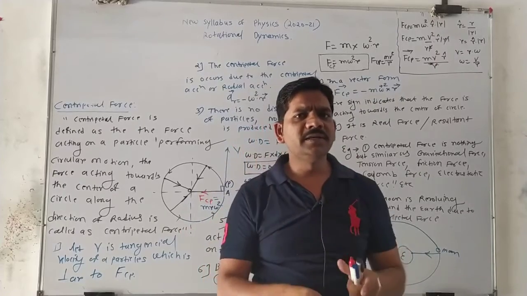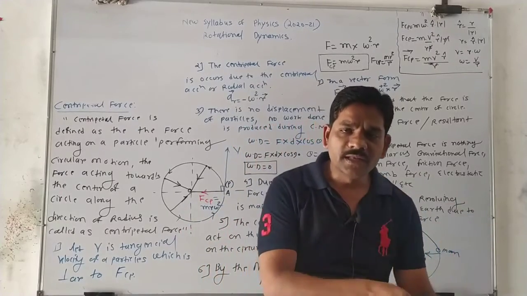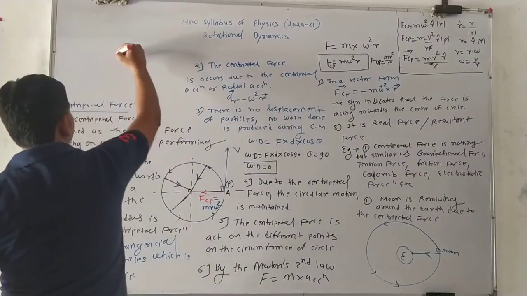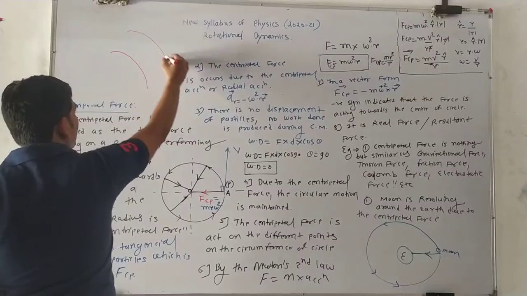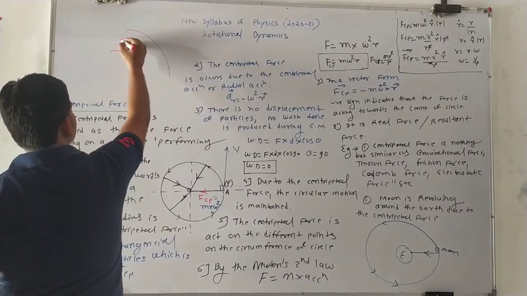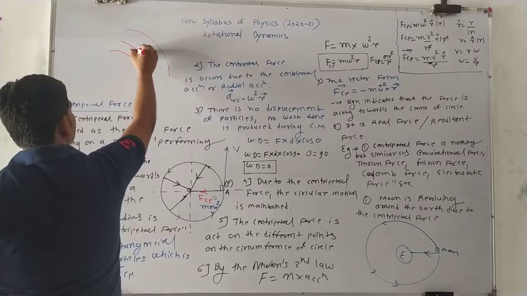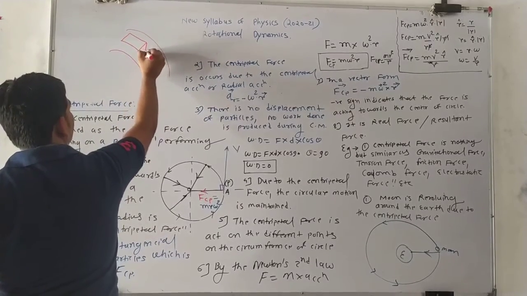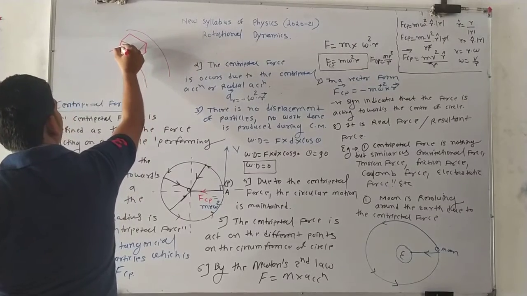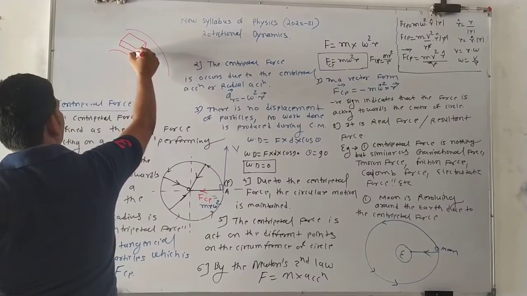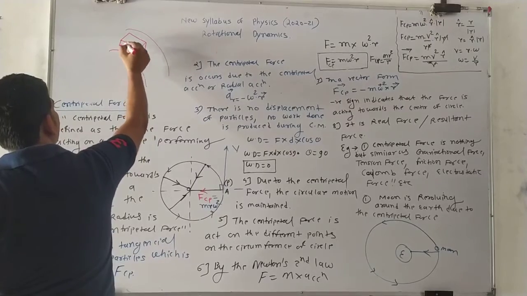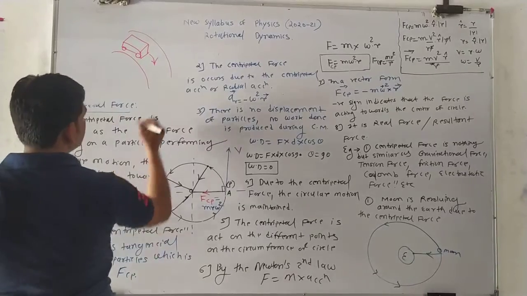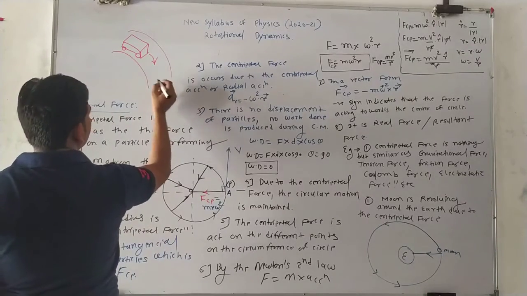So there is friction between the wheel of the car and the road. Suppose this is the circular path, and the car is moving. Suppose I draw a simple car. This is the car, these are the tires, so this car moves like that. This is the road, and these are the wheels.